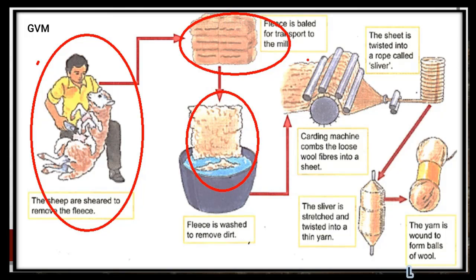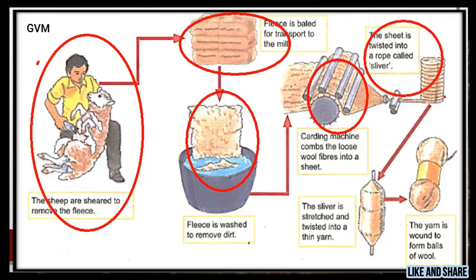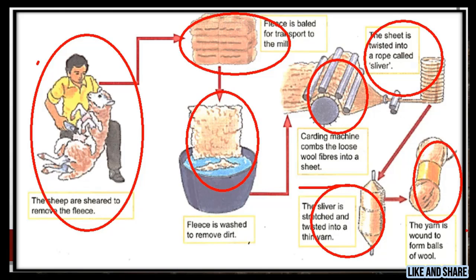And after this, as you can see here, is the combing machine that is used to comb or to remove the burrs from the fleece. Then after this, the sheet of fleece is twisted into a rope called sliver, and then the sliver is stretched and twisted into a thin yarn, and ultimately this yarn is wound to form balls of wool, and that's how we get wool after this long process.